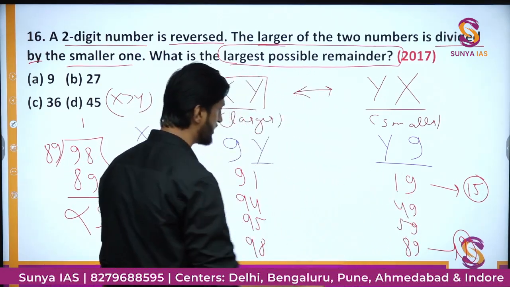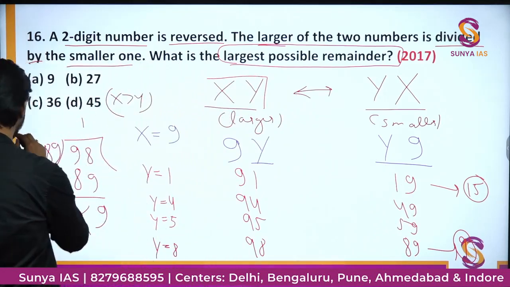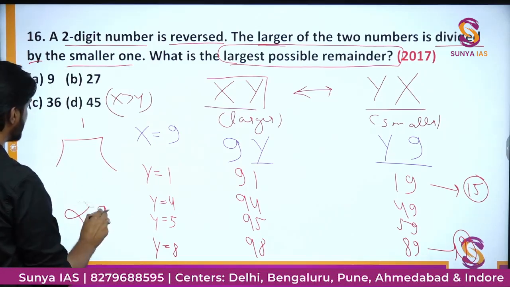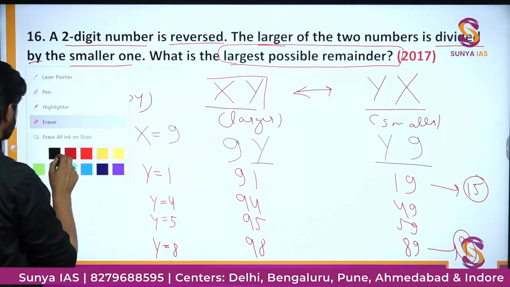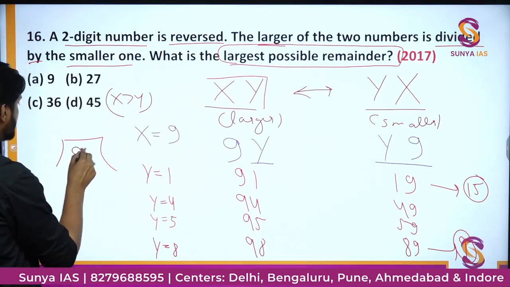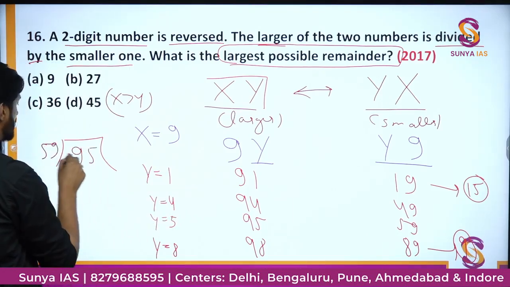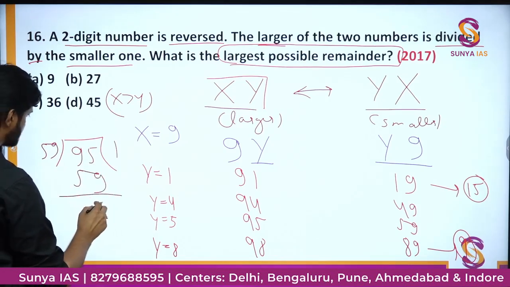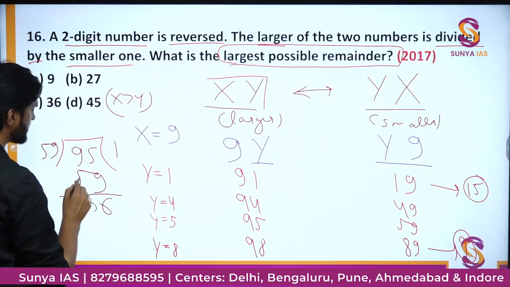And now let us try to do the division. So if we divide 95 with 59, let us do the 5 wala part first. We have 95 to be divided by 59, it will go only one time, and here you will have 36 as the remainder.